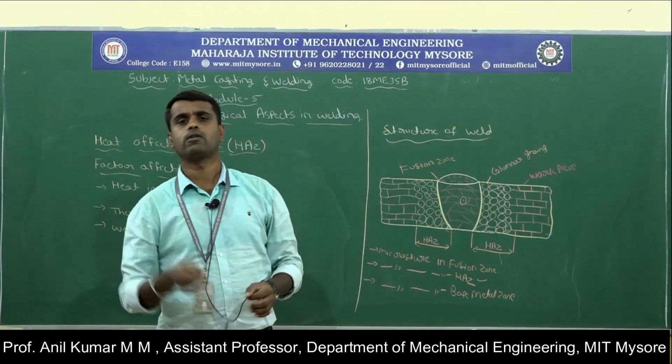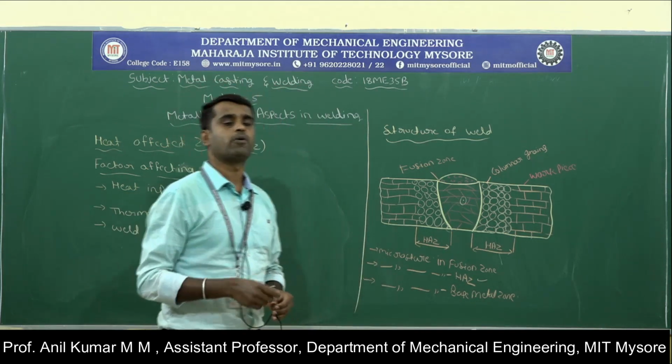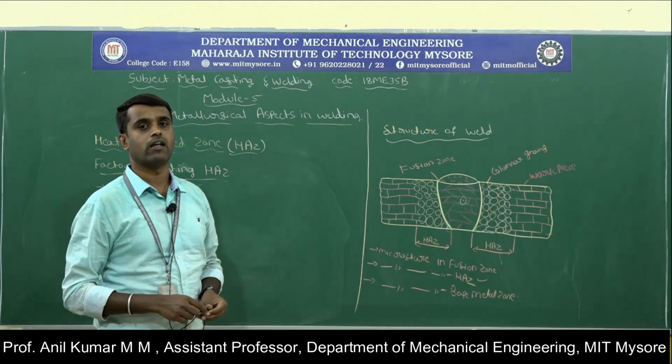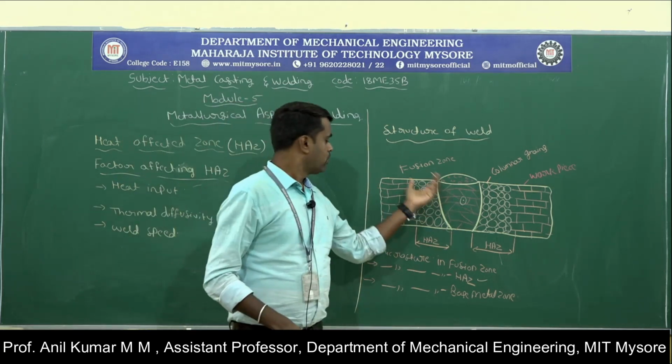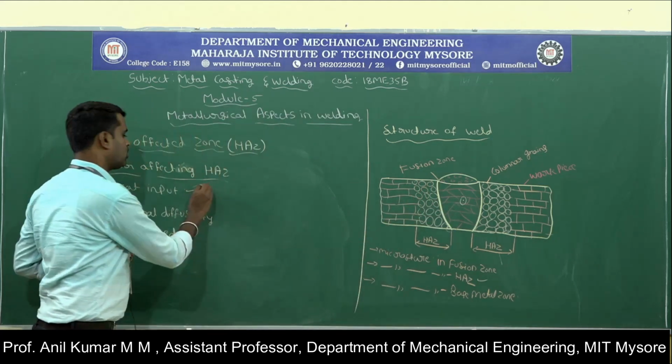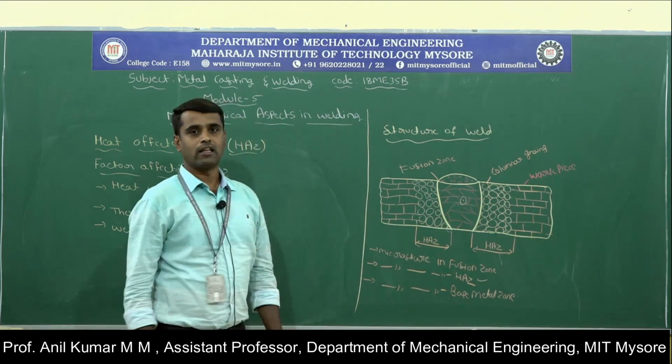Coming to the arc welding processes, they fall between these two, with individual processes like tungsten inert gas welding and electro slag welding. So heat input is the first factor. If the heat input increases, the heat affected zone will also increase.